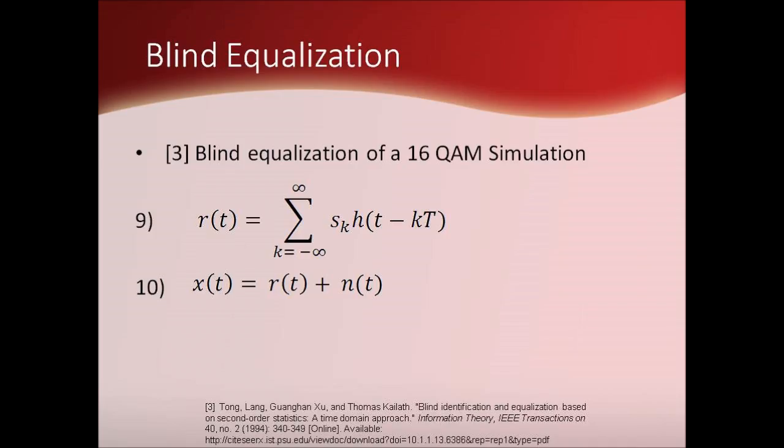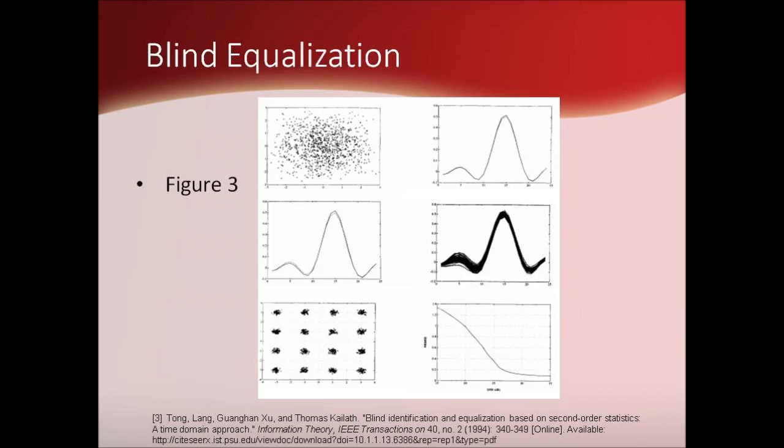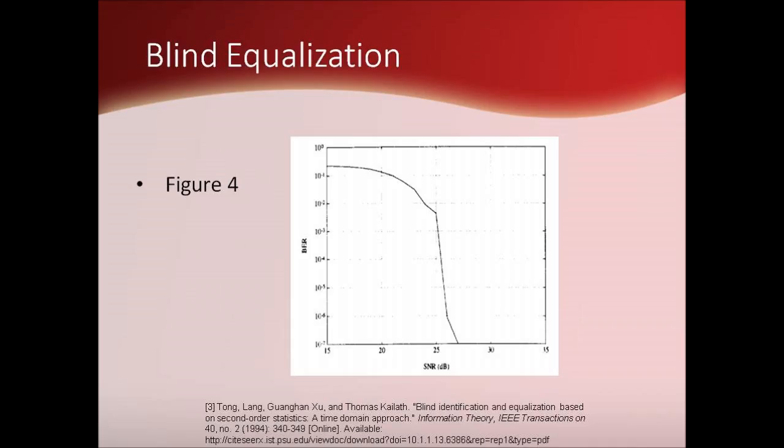The blind equalizer discussed in 3 is based on the following model of the received baseband signal represented in equations 9 and 10. Equation 9 bears a striking resemblance to equation 2, but is built with a constellation information signal term instead of an explicit received signal term to signify the non-reliance on symbols for estimation of h. In 3, they developed their blind equalizer through a simulation of a 16-QAM signal, with the resulting process outlined in figure 3. The BER versus SNR for the blind equalizer in 3 is reproduced in figure 4.